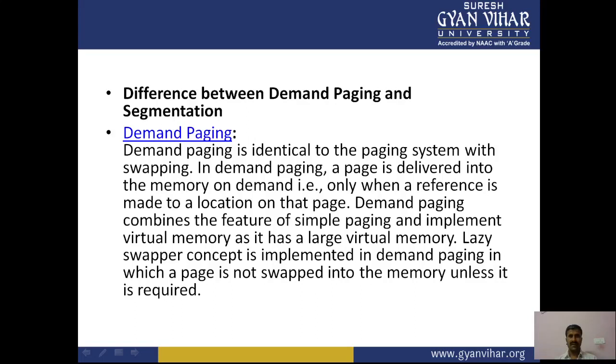So these are all certain points which are very essential. If we are going to discuss paging, paging is basically a storage mechanism that allows the operating system to retrieve processes from secondary storage into the main memory in the form of pages. In the paging method, the main memory is divided into small fixed-size blocks of physical memory,